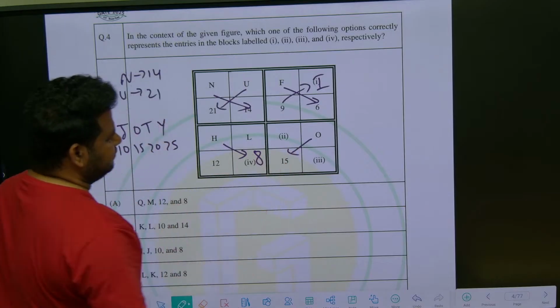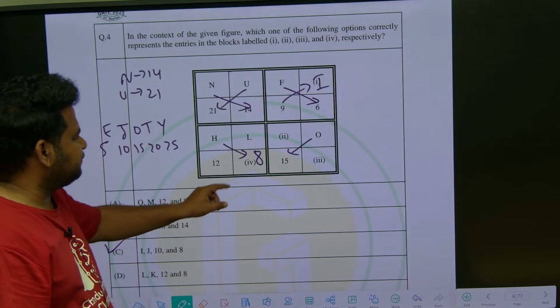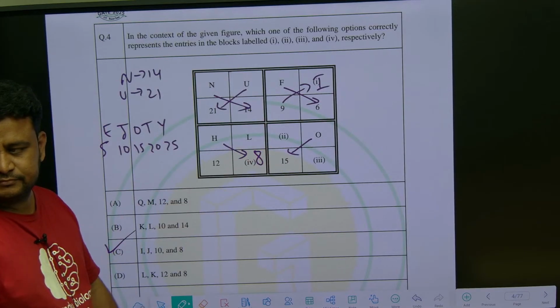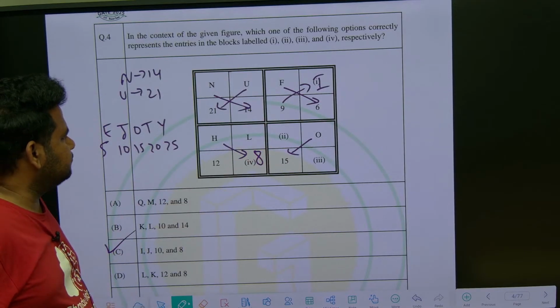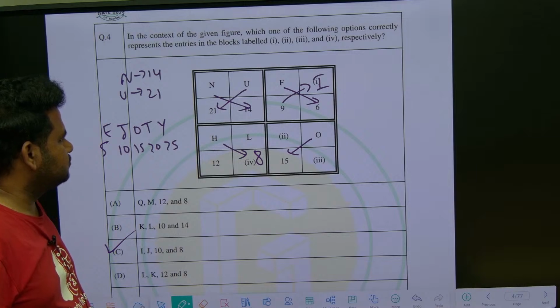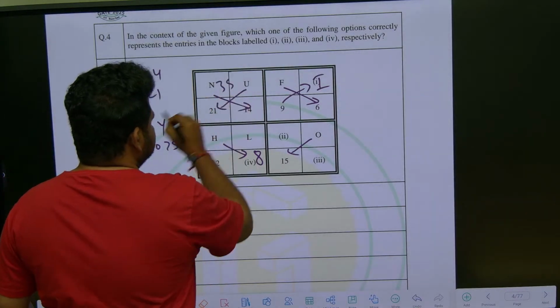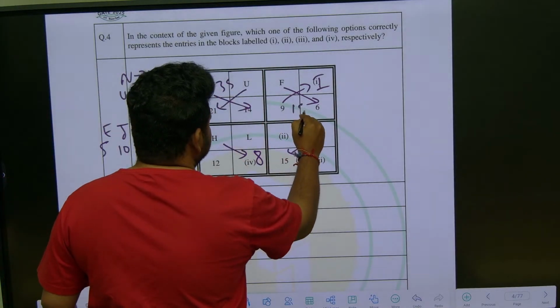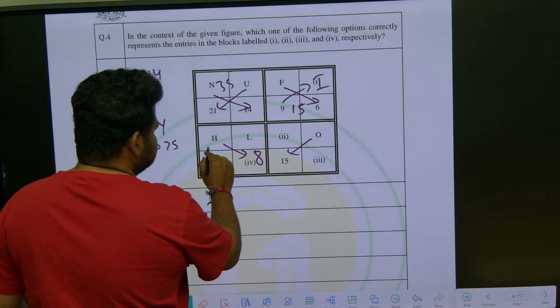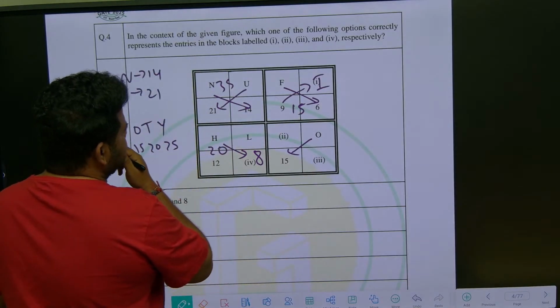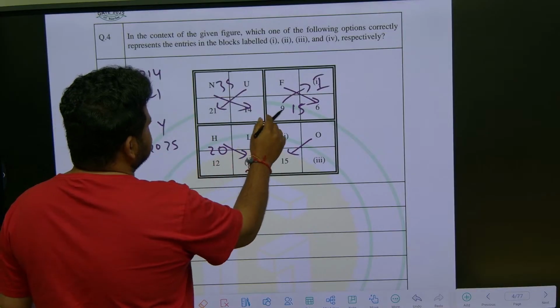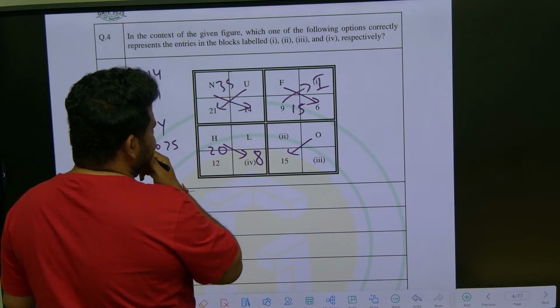See, O is 15. So see here, this is 35, this is 15 and this is 8, means this is 20. This should come as 35 plus 15, 50.